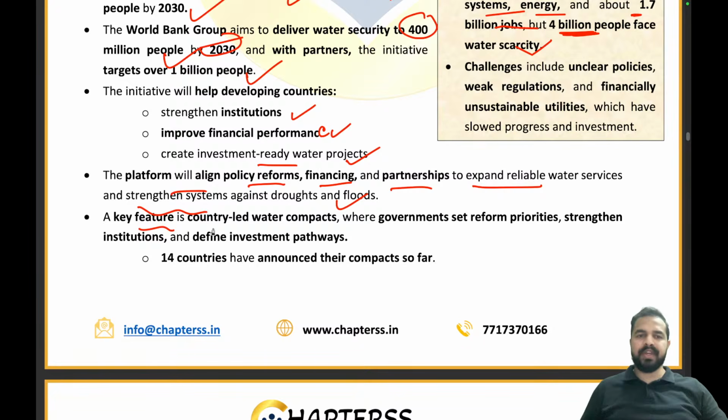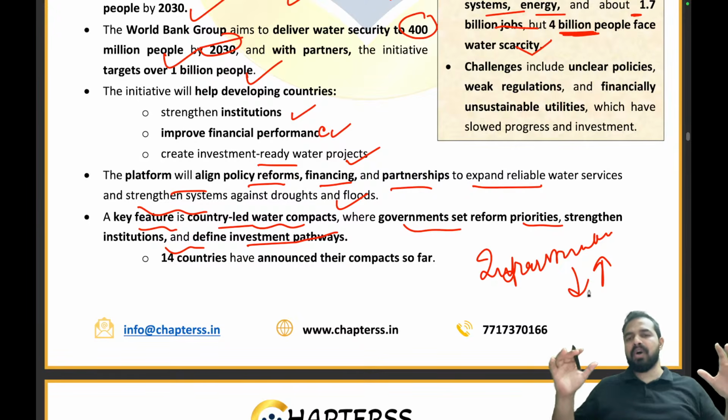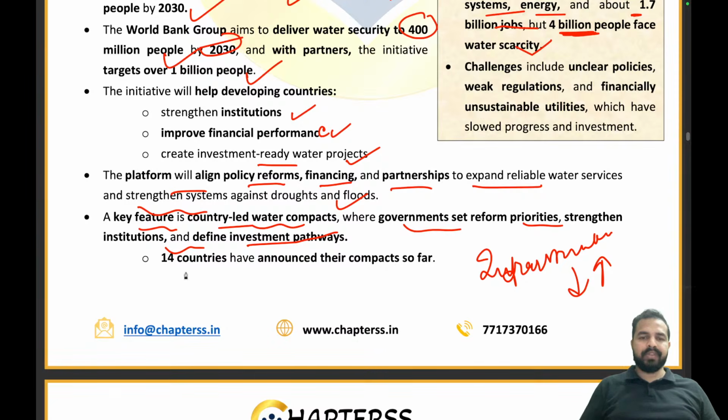Okay. A key feature is country-led water compacts where governments set reform priorities, strengthen institutions and define investment pathways. So basically, guys, we are not working on the infrastructure right now. We are working on the people who are going to work on the infrastructure, who are responsible for the policy formulation and the working of all the infrastructure. That is the government, the institutions which are responsible to take care of it, right? Until now 14 countries have announced their compacts regarding this Water Forward initiative.